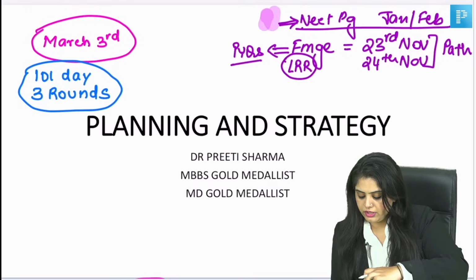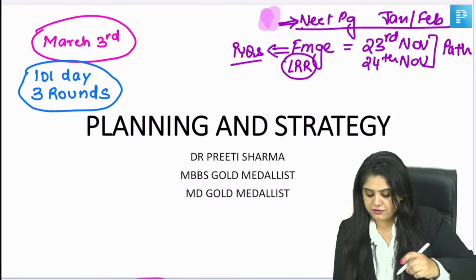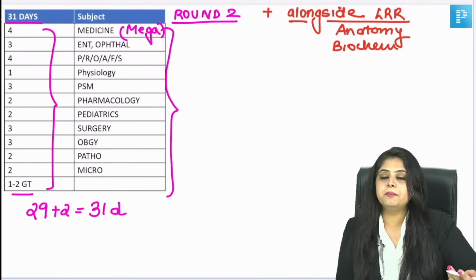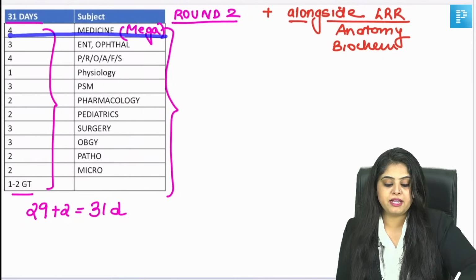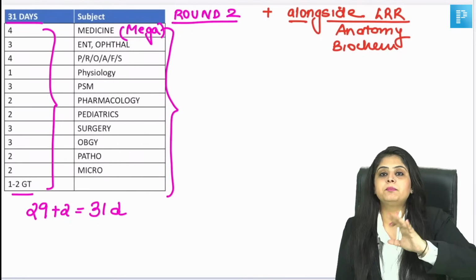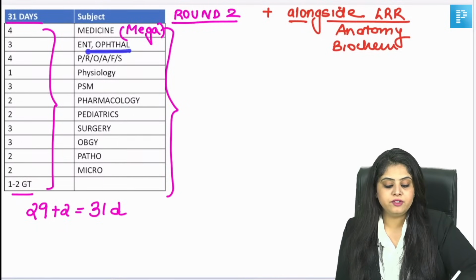Right? Okay. What else? The second plan after 48 days, Dr. Roy, I'll give you a brief once again. It is a very simple plan where first you finish off your mega medicine, then you don't go for 1 hour वाला. एक बार पूरा जो पढ़ा है तब तक पहले वो खत्म करो. Then within 3 days you do ENT ophthal. Ideally ENT ophthal by now should be half day.